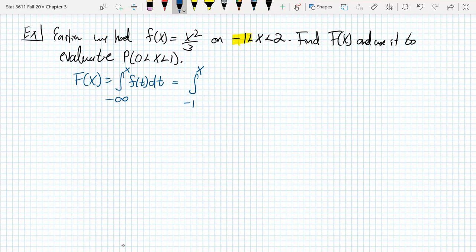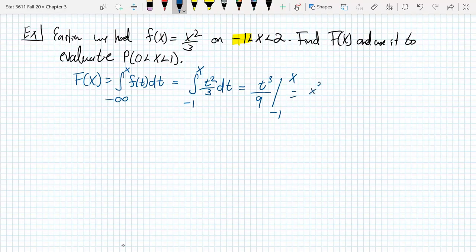And then f of t dt, so instead of x squared over 3, we just have t squared over 3, so that when we do the antiderivative, we can plug in x, and we'll get a function in terms of x at the outputs. All right? So the antiderivative here, with respect to t, we've done this one a few times. That's t cubed over 9. Now we evaluate this from minus 1 to x.